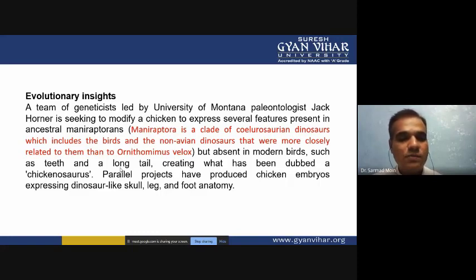Parallel projects have produced chicken embryos expressing dinosaur-like skull, leg, and foot anatomy. So we can regenerate those characteristics that dinosaurs had, or transfer the genes important for producing dinosaur-type characteristics. If you transfer them into the chicken, the genetically modified transgene will be expressed, and the chicken will have dinosaur-like characteristics.